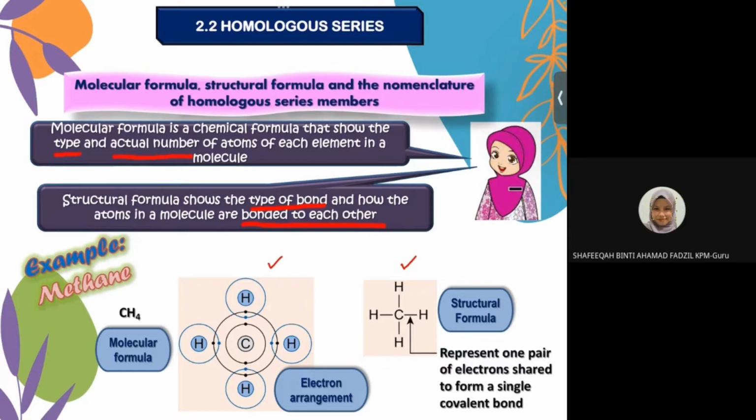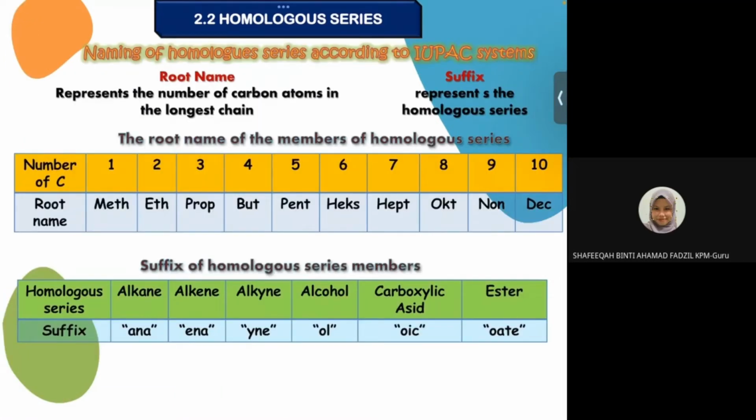Okay, untuk tajuk ni, untuk topik carbon compound, this is how we name the compound in homologous series, based on the IUPAC system. Okay, number one, you have to know the root name. Root name ni maksudnya dia refer kepada number of carbon atoms. Okay, root ni adalah refer to the number of carbon atoms.